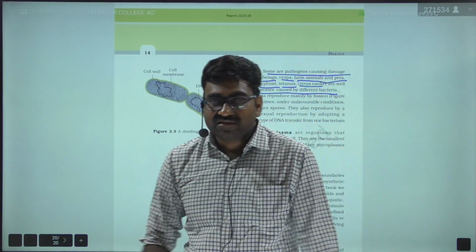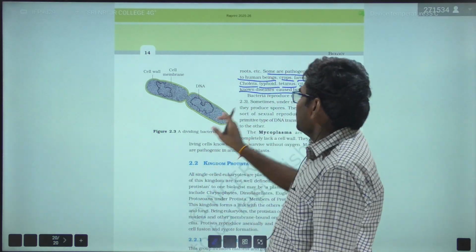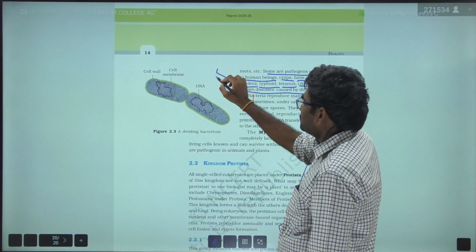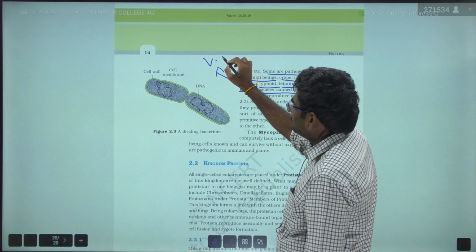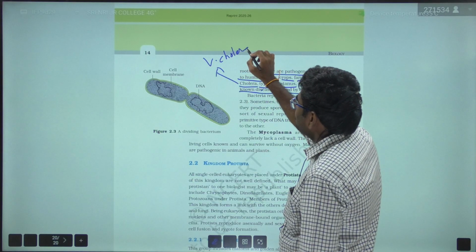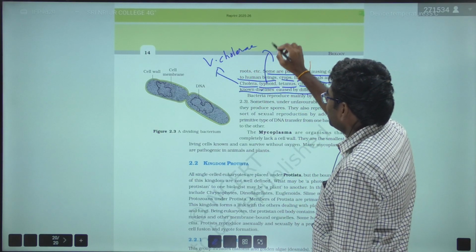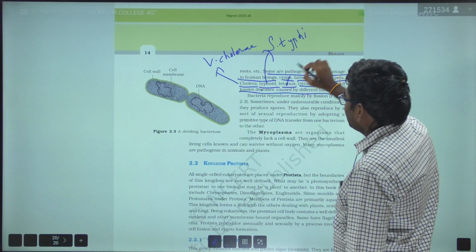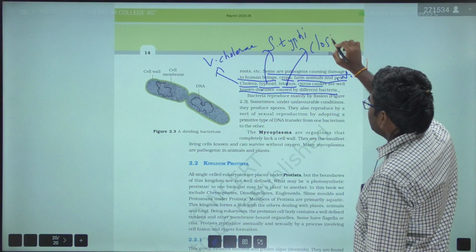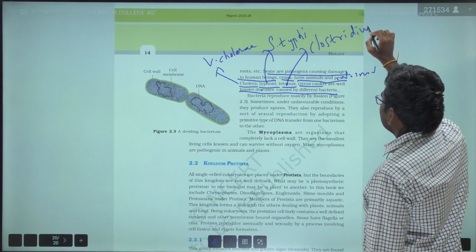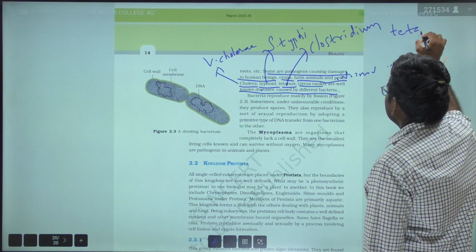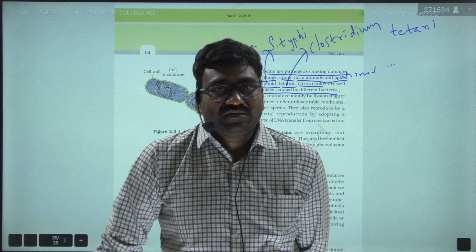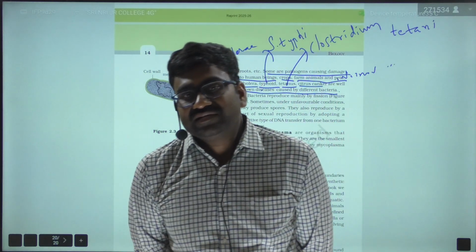Cholera is caused by Vibrio cholerae and typhoid is caused by Salmonella typhi. Tetanus is caused by Clostridium tetani. Citrus canker is caused by Xanthomonas axonopodis pathovar citri.